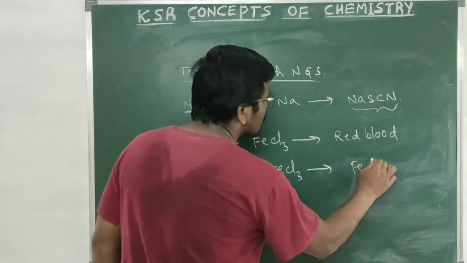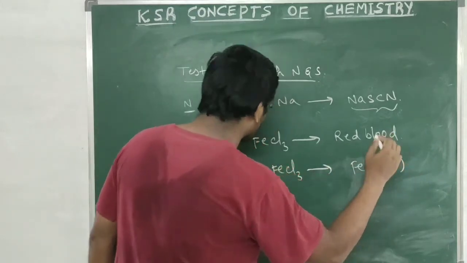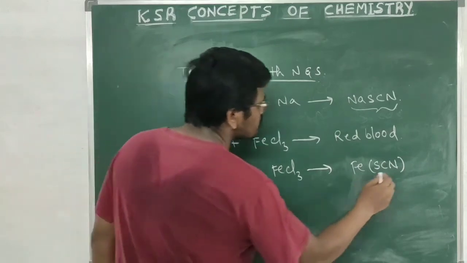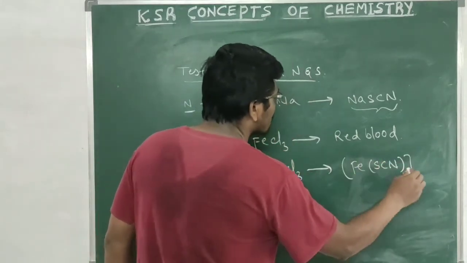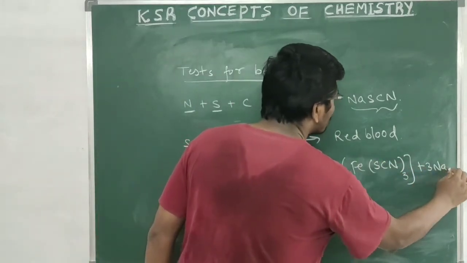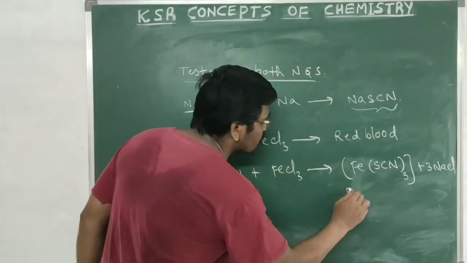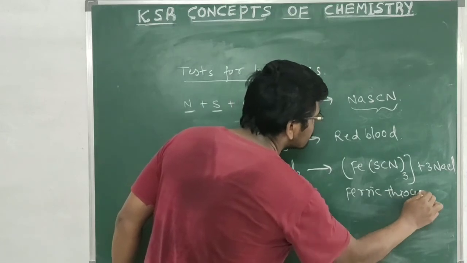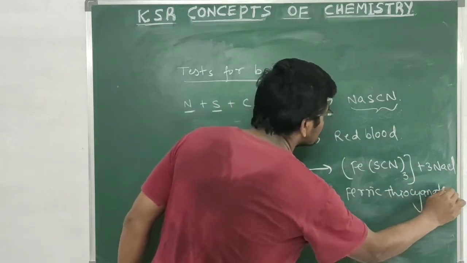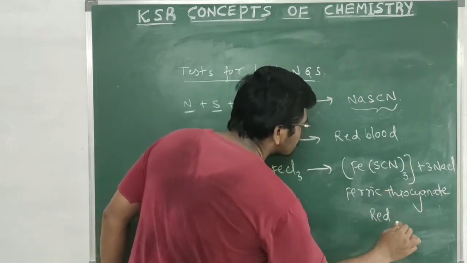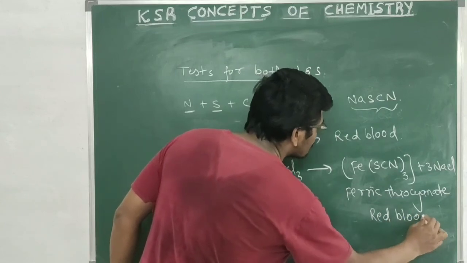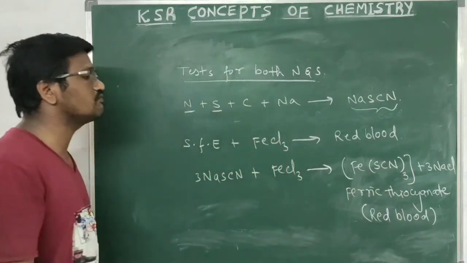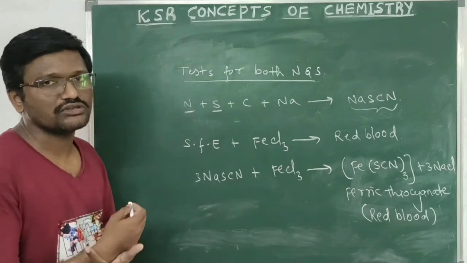It gives ferric thiocyanate, and 3 moles of sodium chloride will be formed. This ferric thiocyanate is red blood color. Okay, this confirms the presence of both nitrogen and sulfur.